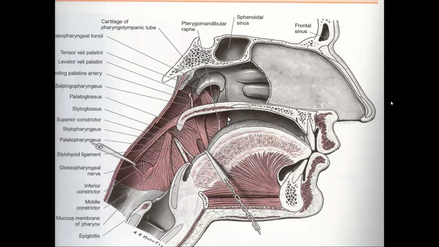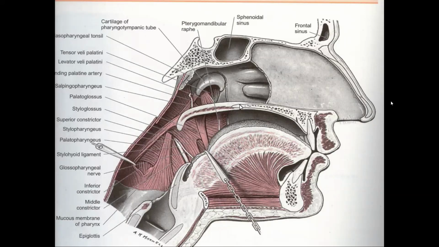See here, this is the oropharyngeal isthmus. Anterior to the oropharyngeal isthmus is the oral cavity, and behind the oropharyngeal isthmus now begins the oropharynx.